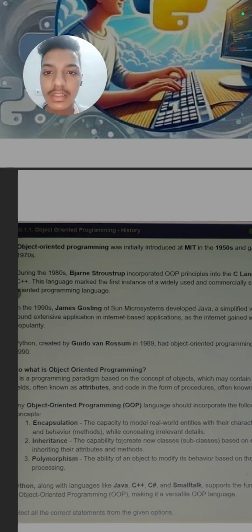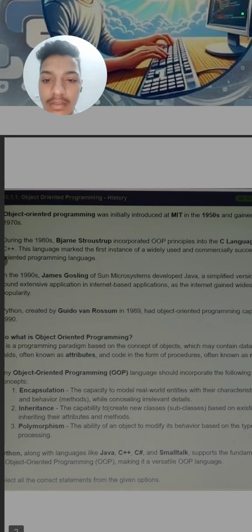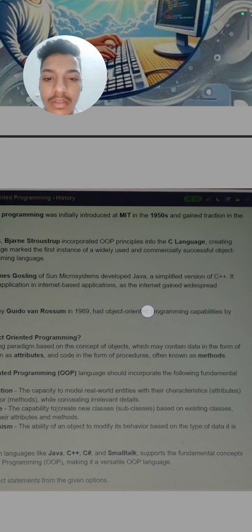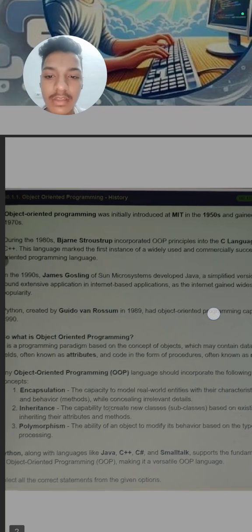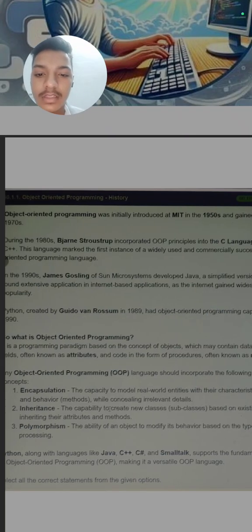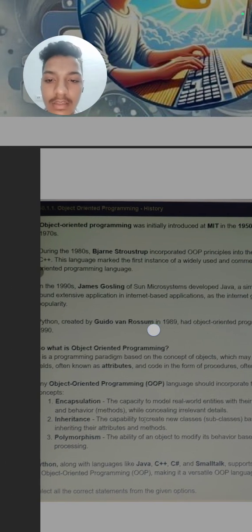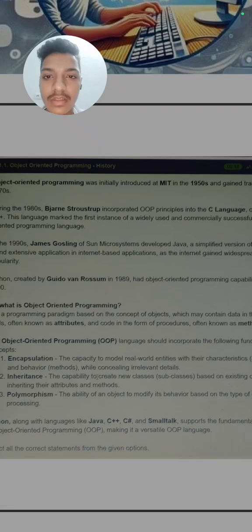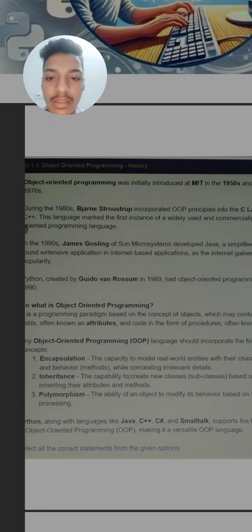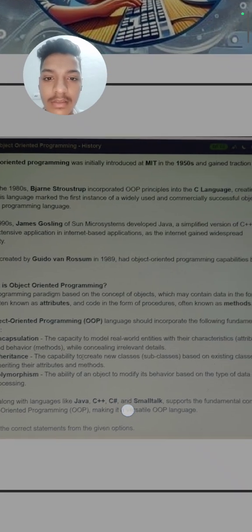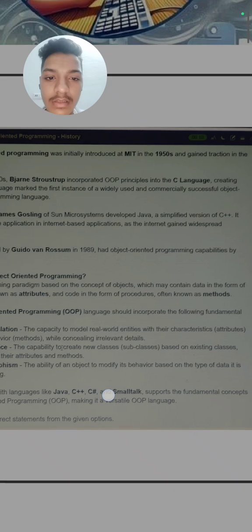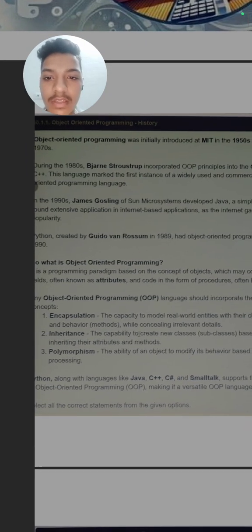During the 1980s, Bjarne Stroustrup incorporated object oriented principles into the C language, creating C++, because C is not an object oriented programming language, so it was modified into C++. This language marked the first instance of a widely used and commercially successful object oriented language.